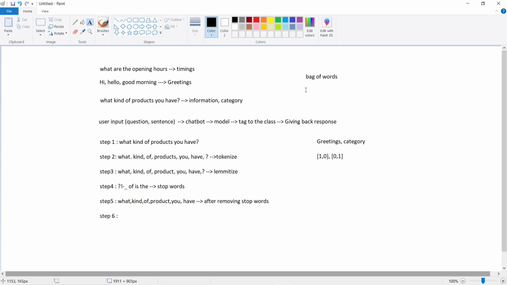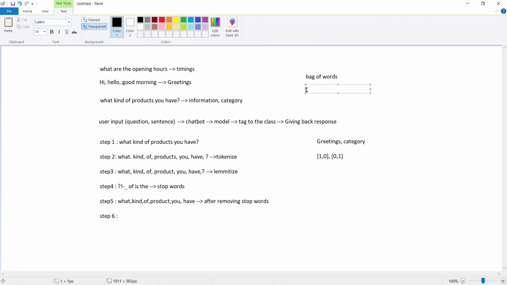So let me tell you what is bag of words. Bag of words means we have to take all the words in the sentences that are being trained, and we have to tokenize them, lemmatize them. Then we have to remove the stop words. The remaining words which are present in the list are called bag of words.